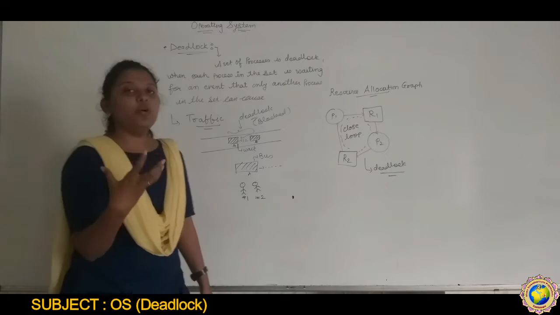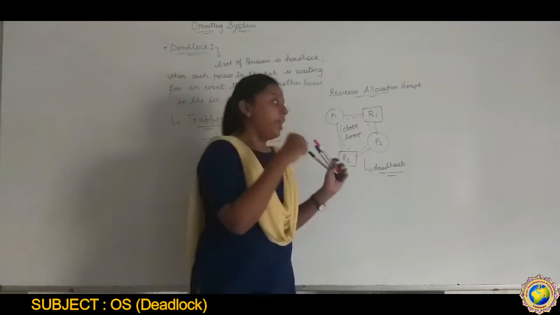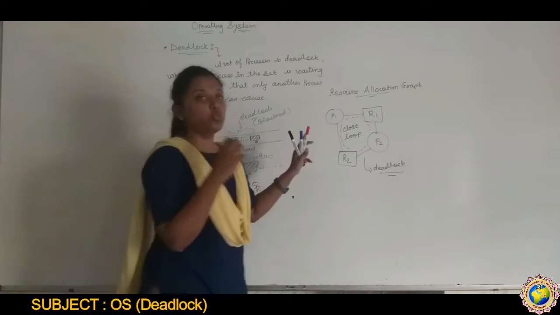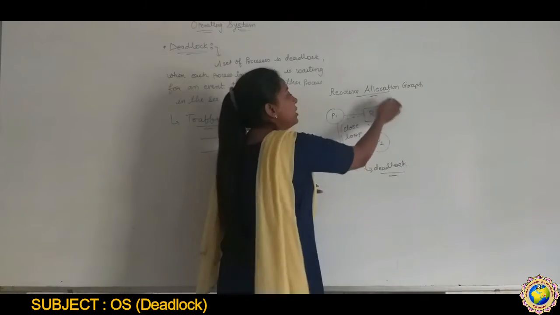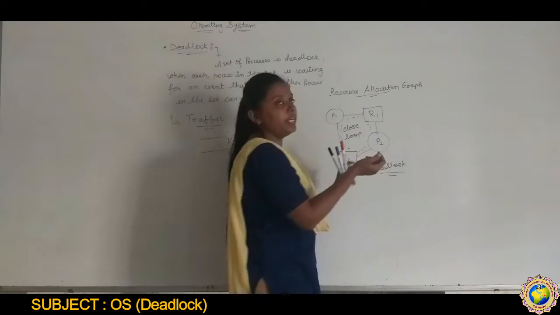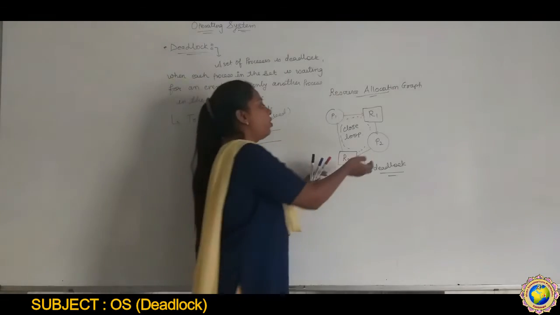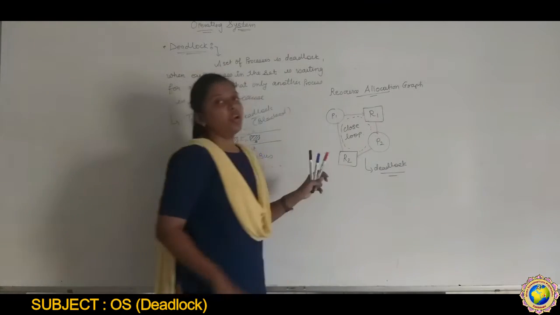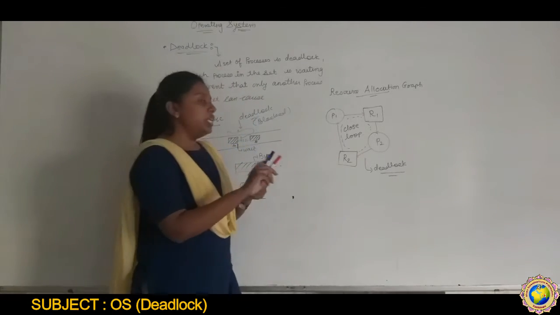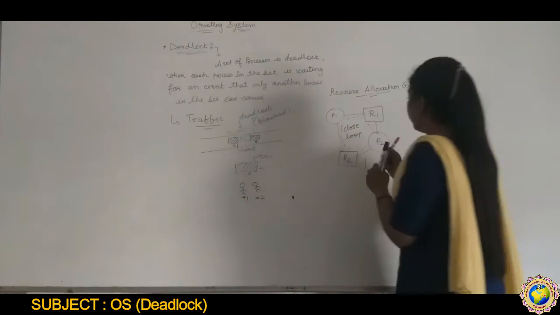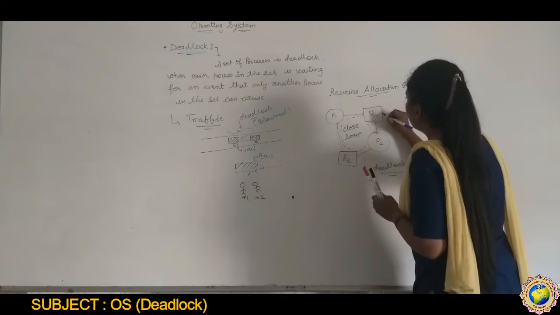In a multi-programming OS, it may happen when a process wants a resource and this resource is already allocated to another process, then it is called deadlock. In deadlock, one resource should be non-shareable.